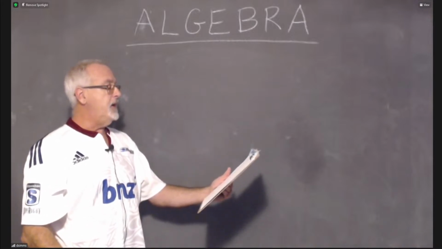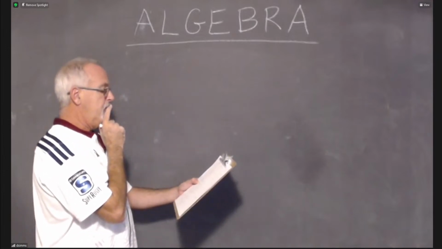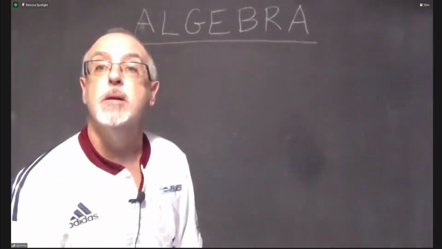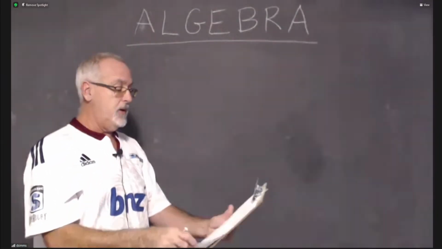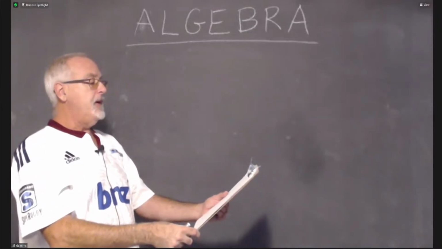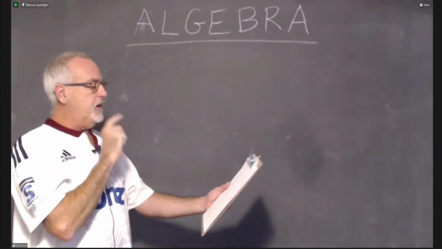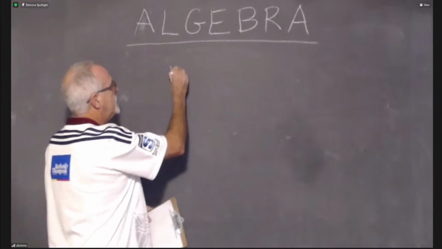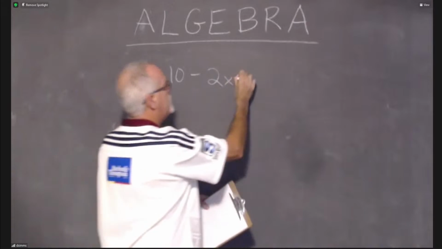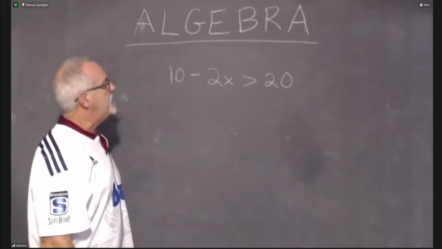Let's try. Let me think here. I'm also watching the time because there are certain things I want to make sure I have time to include. I think I can get into this example. 10 minus 2x greater than 20. Yeah, I want to do this.